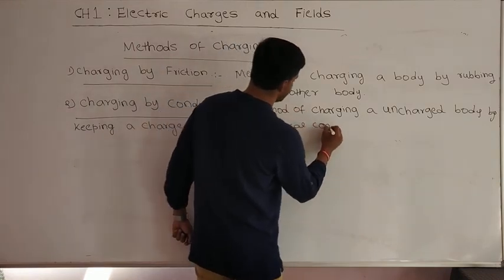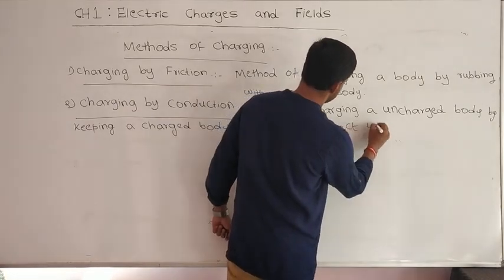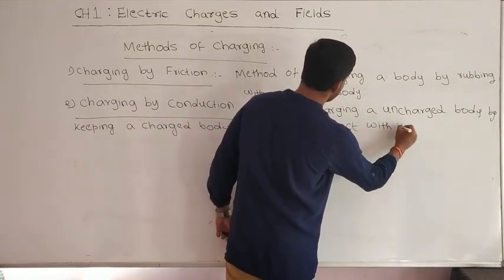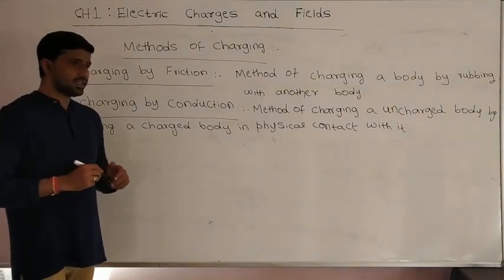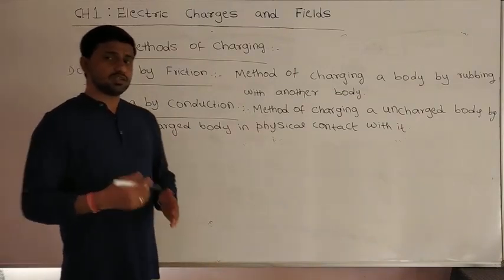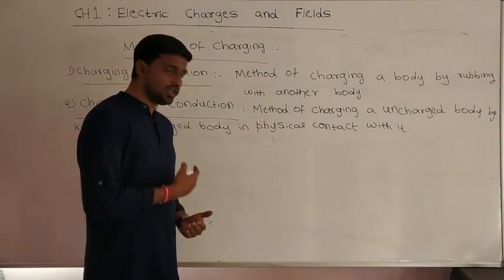That type of method is called charging by conduction. How we can make an uncharged body a charged body by this method, we will discuss now.